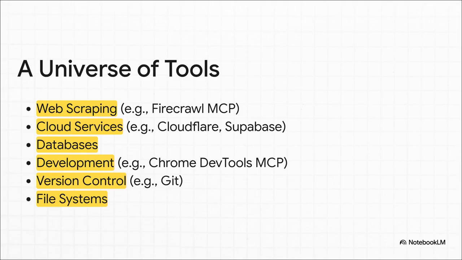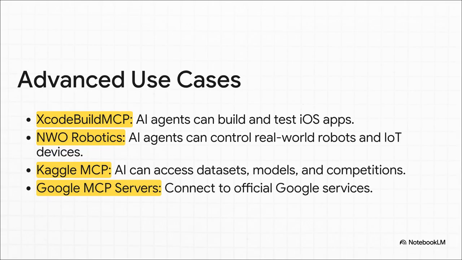Want your AI to scrape a website? There's a server for that. Need it to mess with your cloud setup on Cloudflare or manage a Supabase database? Yep, servers for that too. It can even use Git for version control or poke around your local file system. And this scales up to some truly mind-blowing stuff. With something called Xcode Build MCP, an AI can literally build and test an iOS app for you.